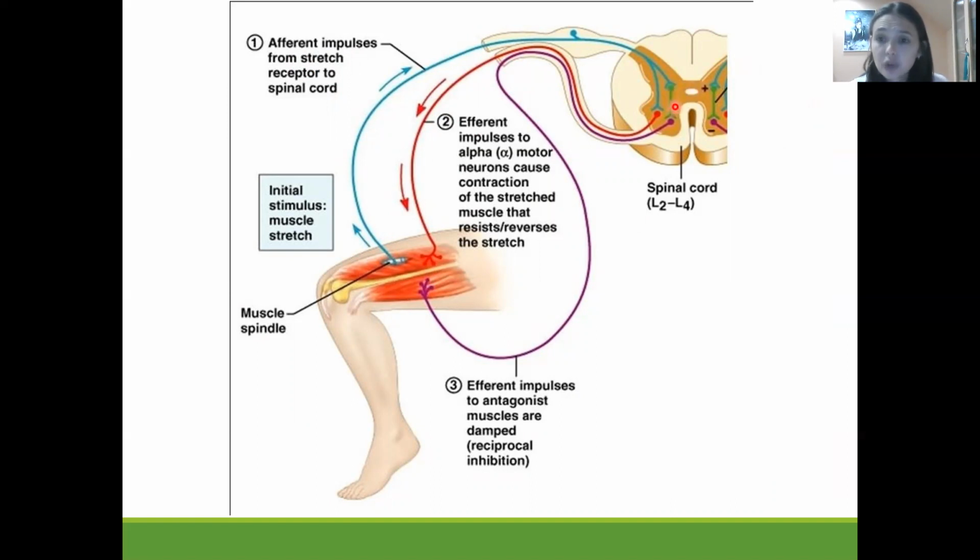And this interneuron is going to inhibit the motor neuron which innervates the extensor muscles. So flexors will be excited, and as a result they will contract, and the extensor muscles will be inhibited. In this case, as a result, the person could move the leg. This is an example of reciprocal inhibition.